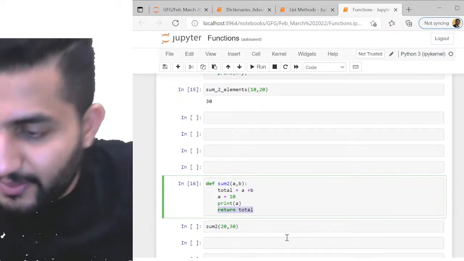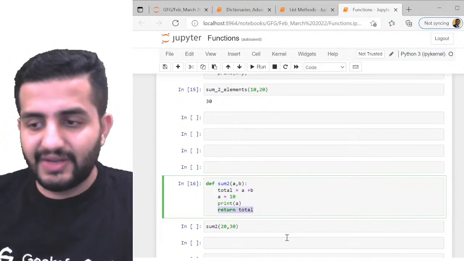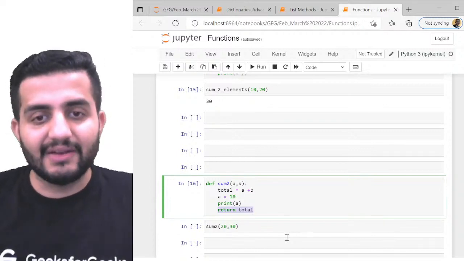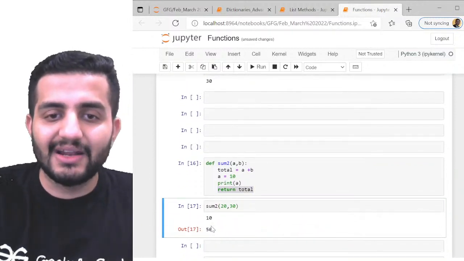So now we have another answer from Akash. He says 10 and 50. Interesting. So Ali says 50, Adarsh says 10, and Akash says 10 and 50. Now look at the answer, guys. The answer is both 10 and 50.